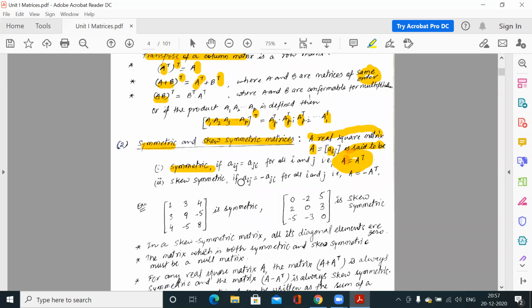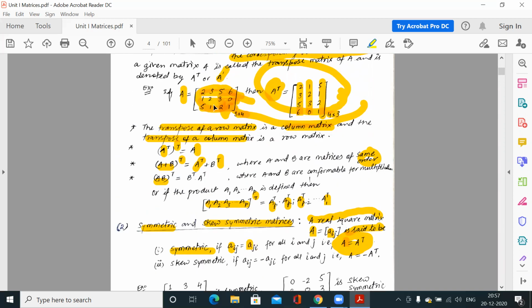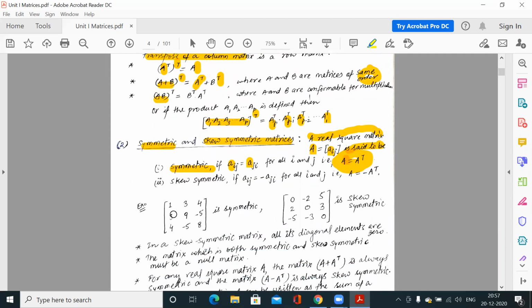So what we are saying is that aij is equal to aji. Clear? That means, suppose a12, then this is the a21 element. So a21 is equal to a12, and a31 is equal to a13.